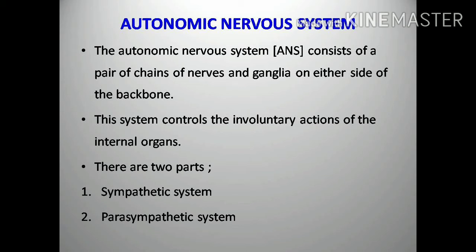There are two types: the sympathetic system and the parasympathetic system. The two systems are different in structure and function. They send signals to the same organs but have opposite effects on their action.